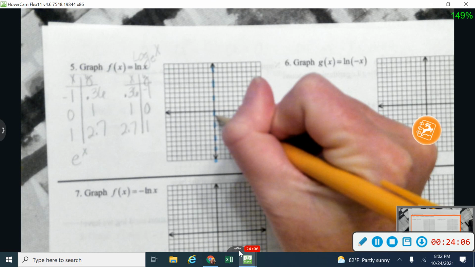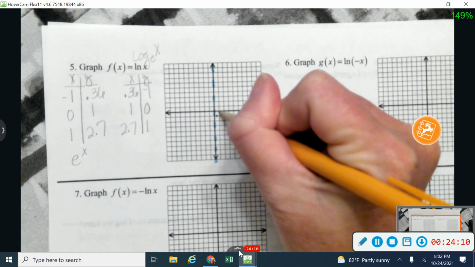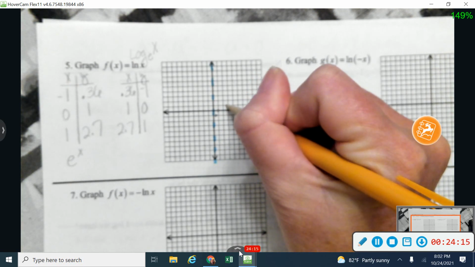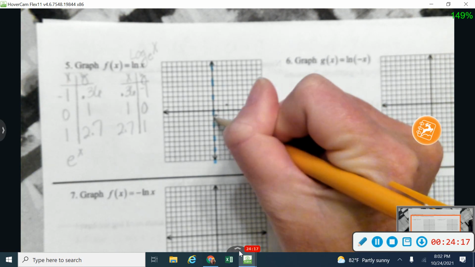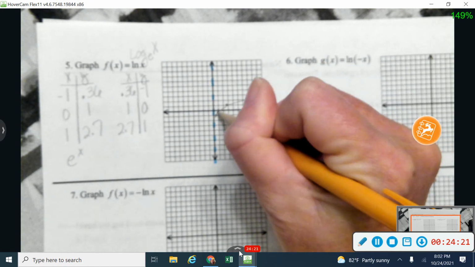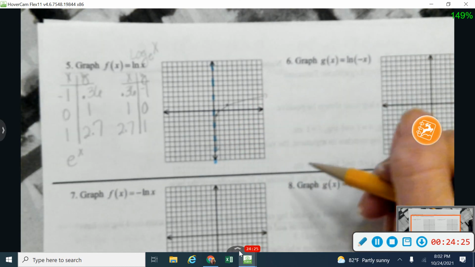All right, so let me graph my points. So 0.36, negative 1 is about right there. It doesn't have to be exact. 1, 0 is right here. And 2.71 is right here. So there's my graph of my natural log. We're going to use natural logs a lot when we get into solving equations next week.